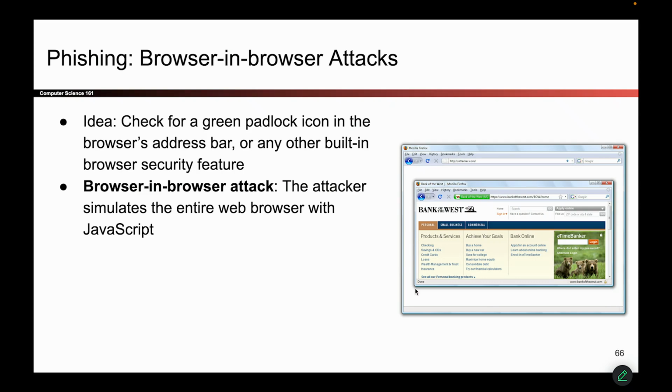But what attacker.com does by using JavaScript or CSS is they have drawn an entire replica of my browser. So I thought that I was looking at the real URL bar, but in fact, that's the real URL box. And this is just a fake one that the attacker came up with. And I am actually on attacker.com all along. So this isn't even an iframe. All of this is a simulated browser that the attacker drew. And from our perspective, we can't really tell if this is two separate browsers or if it's a browser that someone drew inside of another browser. So even checking the URL box really carefully could lead you to these so-called browser-in-browser attacks.